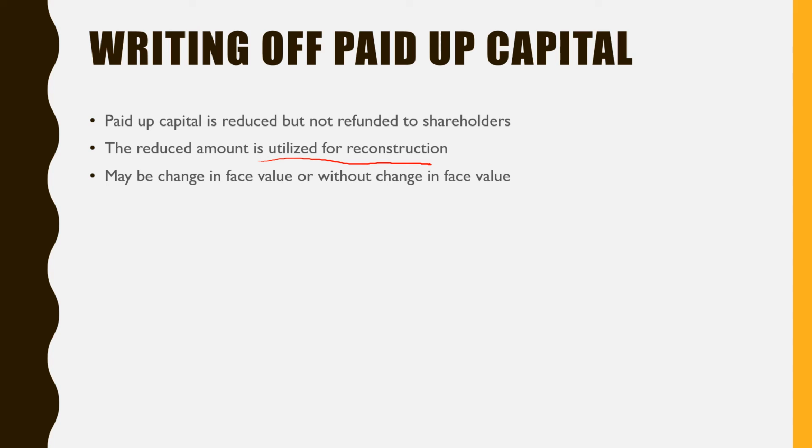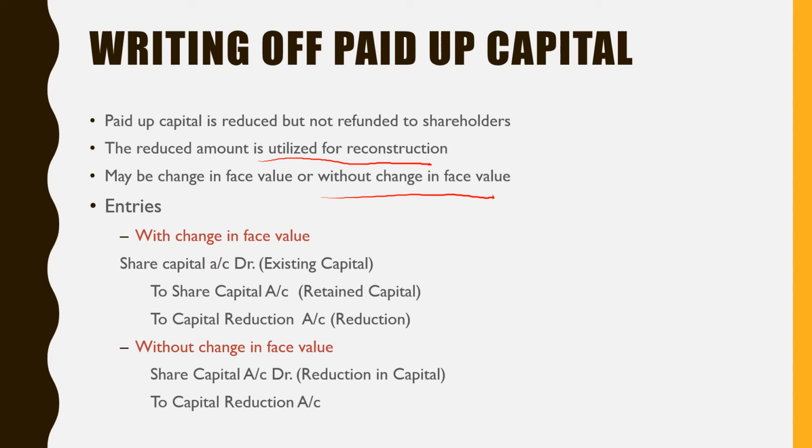This can be done in two ways. The face value of shares can be changed, or this can be done without any change in the face value. So two types of entries are there. First is with change in face value. The entry will be share capital account debit.